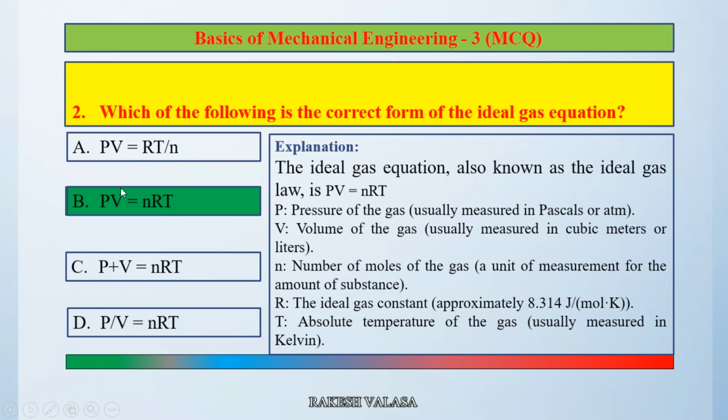So the correct answer is option B, PV equal to nRT.